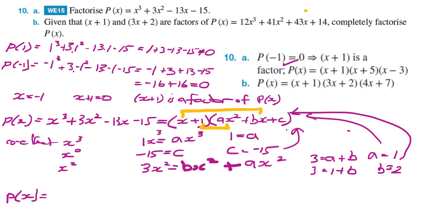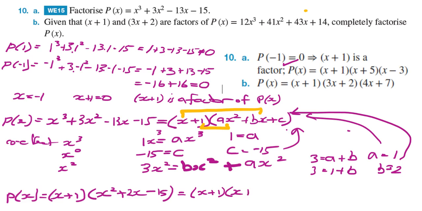So p of x is equal to x plus 1. Now our quadratic here is ax squared, which is 1x squared because a is equal to 1, plus bx, b is equal to 2, so plus 2x, and plus c, and c is minus 15. So now I've got to look carefully at this quadratic and see if I can factorise it. I want two numbers multiplied together that give me minus 15, but when added together give me plus 2. Those two numbers are 5 and negative 3.